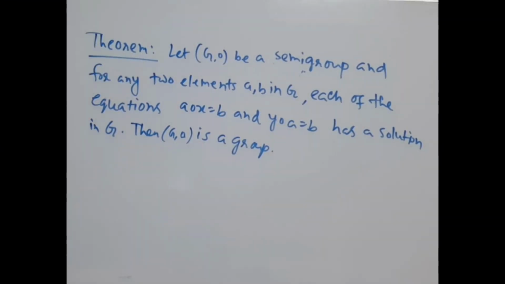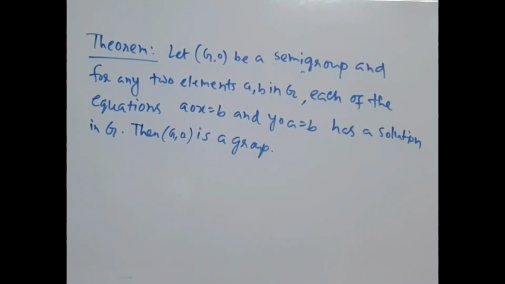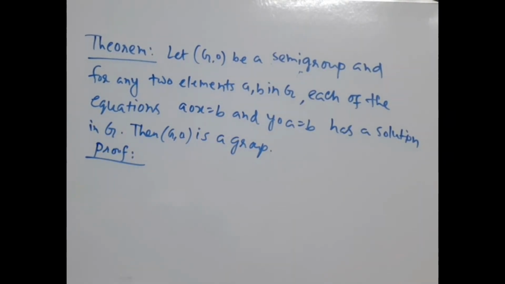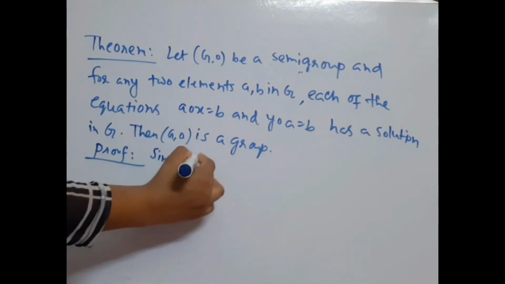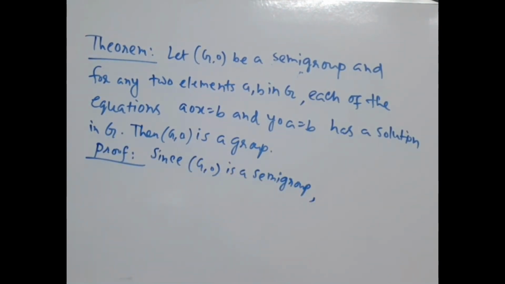Okay, the next theorem is: let G0 be a semi-group, and for any two elements A, B in G, each of the equations A composed x equal to B and y composed A equal to B has a solution in G, then G0 is a group. Okay, G0 is a semi-group, and for it to be a group this condition must hold. Okay, let's prove. Since G0 is a semi-group, so obviously G is closed under composition and the composition is associative.